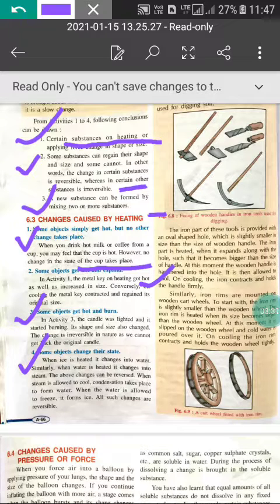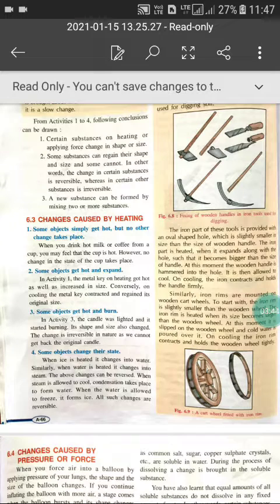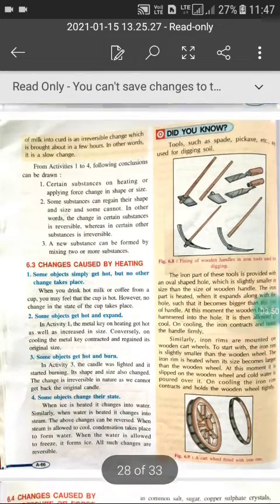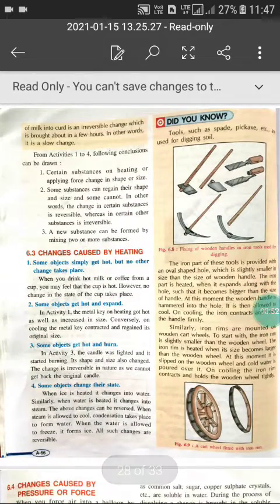When ice is heated, it changes into water. Similarly, when water is heated, it changes into steam. The above changes can be reversed. When steam is allowed to cool, condensation takes place, and when water is allowed to freeze, it forms ice. So all these changes are reversible. Now come to the Did you know?